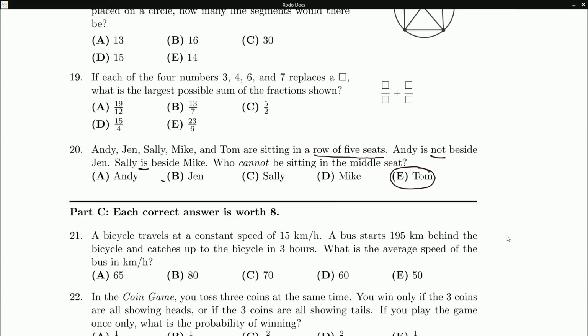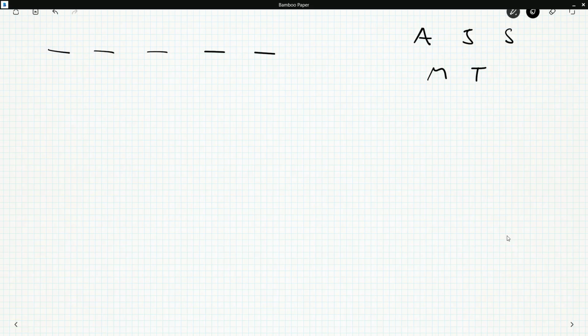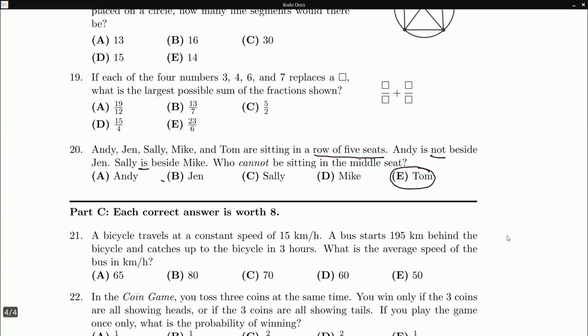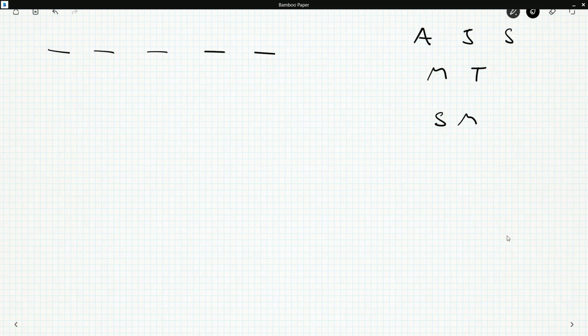Now, let's go through it one particular way, and then I'll talk about why I think it's just Tom right from the get-go. Okay, so what could we do? Well, we've got Andy, Jen, Sally, what was the other guy? I think it was Mike and Tom. It was Mike, right? Yeah, Mike. Okay. And we know Sally and Mike must be right beside each other. And Andy and Jen are not right next to each other.